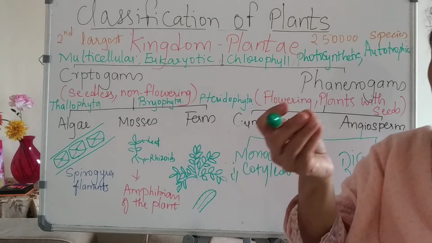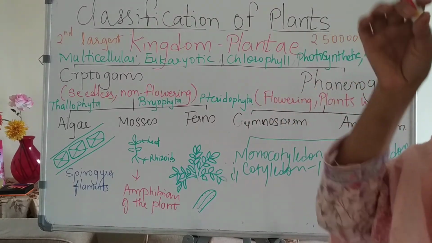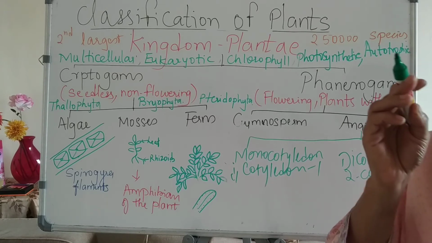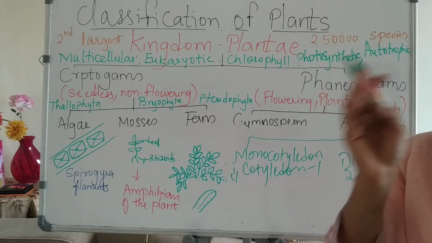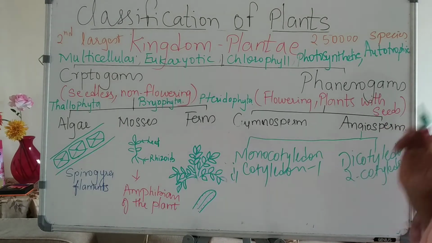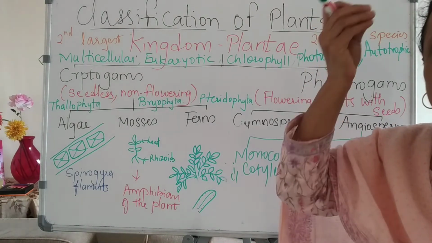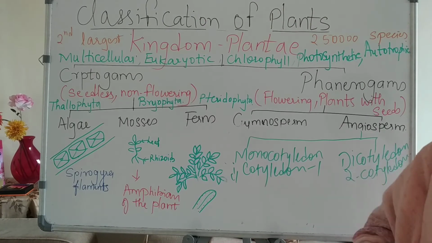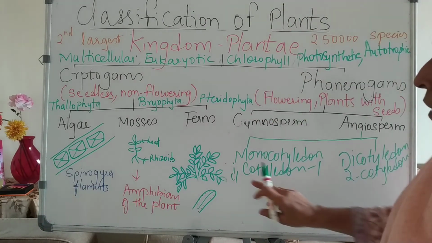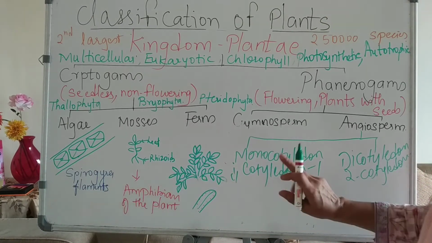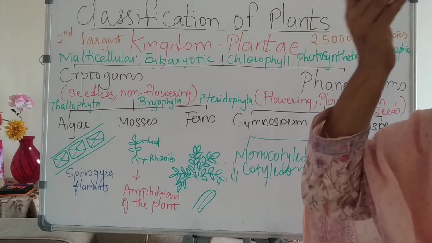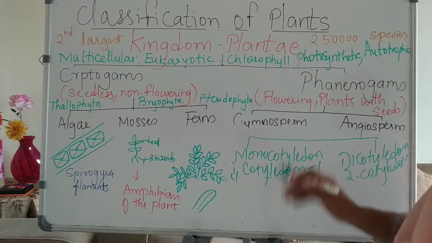So you can take chana and put it in water, it will sprout and you will see two cotyledons, they are separating and from in between the plant comes out. So that is dicotyledon. But if you put rice, then only one cotyledon will be seen and the plant will come out with the one cotyledon. Actually this cotyledon, they provide food for the embryo to grow into a new plant.